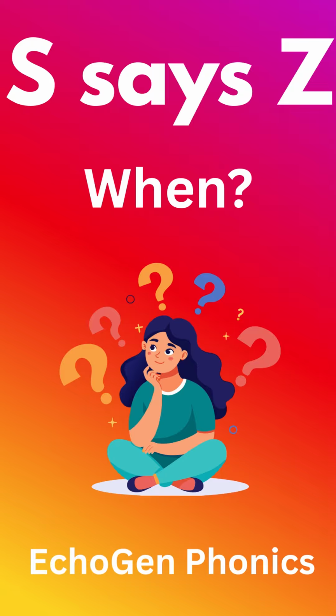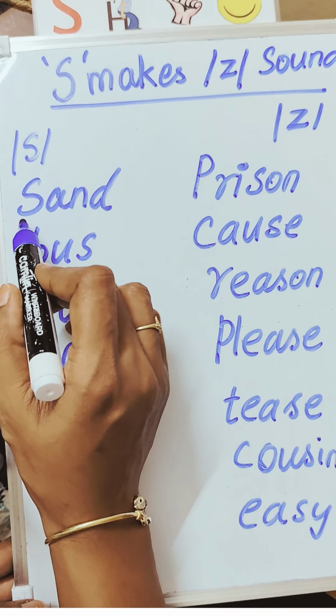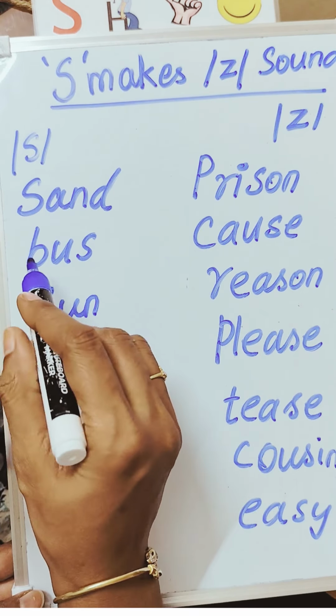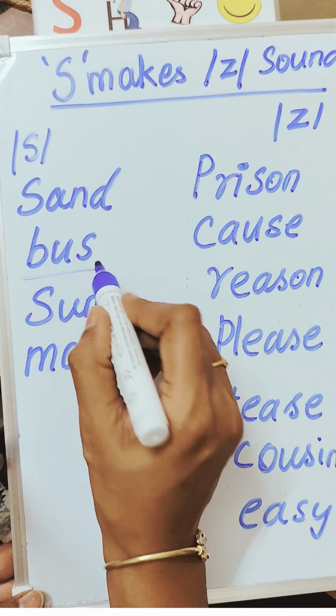Today we are going to learn about S makes Z sound. Why? What is the reason here? Can we read the words here? Sand, bus, sun, master. Here: prison, cause, reason, please, tease, cousin, easy.